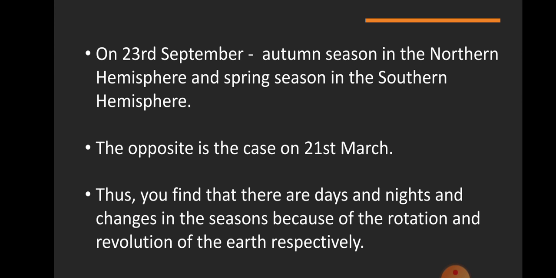On 23rd September, it is autumn season in the northern hemisphere and spring season in the southern hemisphere. The opposite is the case on 21st March when it is spring in the northern hemisphere and autumn in the southern hemisphere.